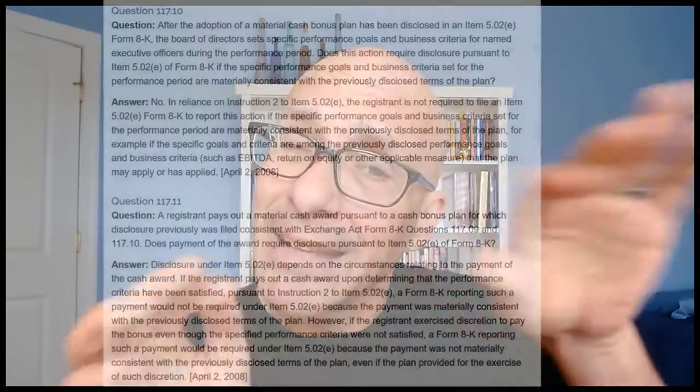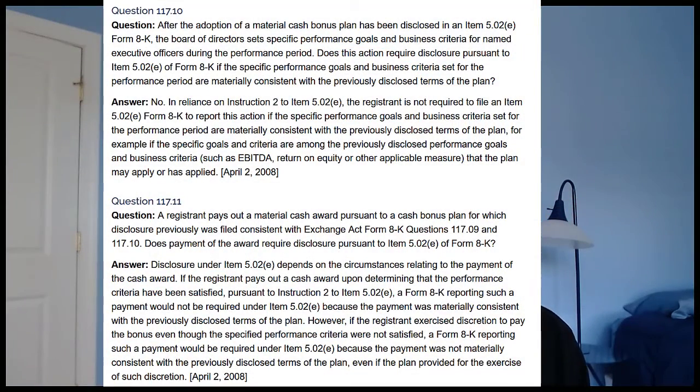Disclosable. The board's adoption of specific performance goals and business criteria under a plan is not considered a disclosable material amendment, so long as the goals and criteria are materially consistent with previously disclosed terms of the plan, according to these 2 CorpFin staff interpretations.